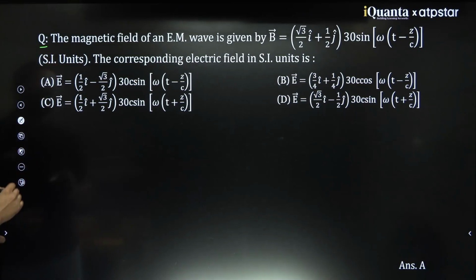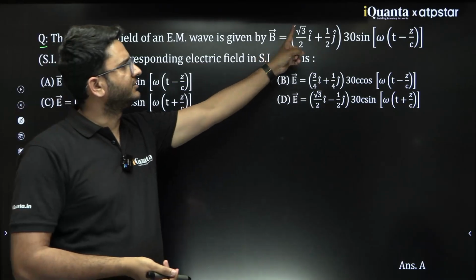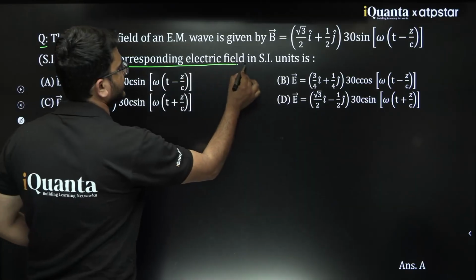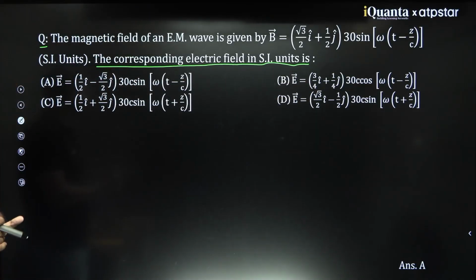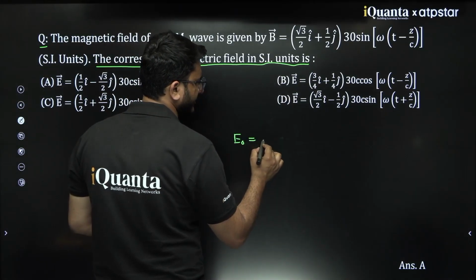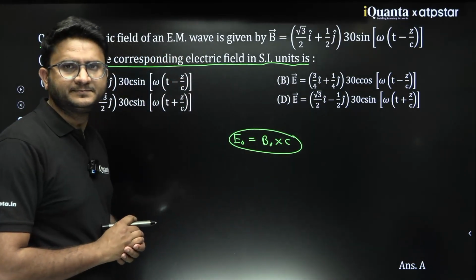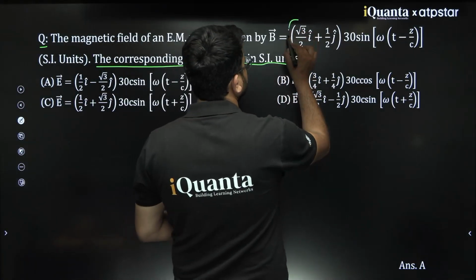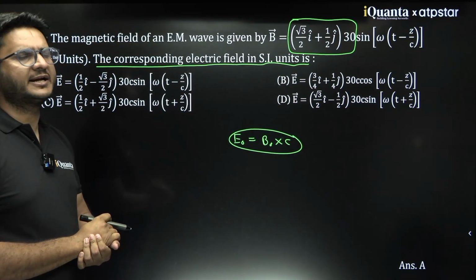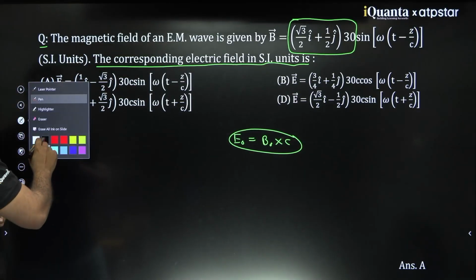So read this question. The magnetic field of an electromagnetic wave is given by this. This is the value, sin 30 and this value. Now they are asking what the corresponding electric field value would be. So one thing you will write, sir, E naught would be B naught times C. This is the direction of the magnetic field, and now we need to find the direction of the electric field vector.